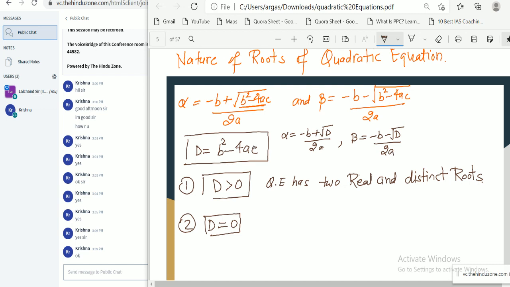If we substitute D equal to 0, then alpha equals beta, we will get minus b by 2a. Same root. So we can say two real and equal roots. Both roots are equal for D equal to 0.